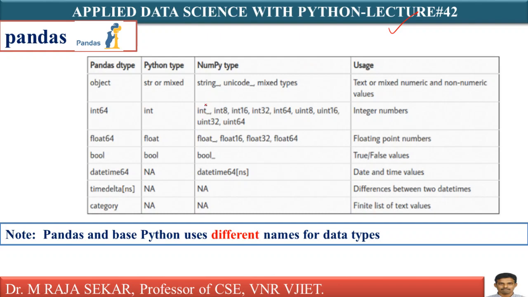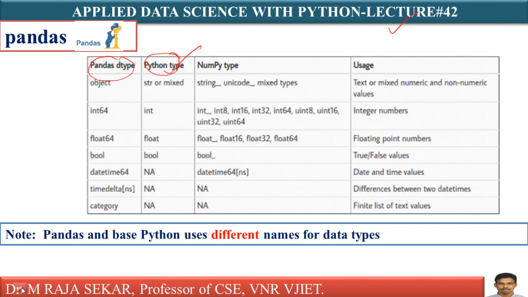In this lecture, we will try to understand the data type of each variable in a data frame, the count of unique data types in the data frame, selecting data based on data type, and a concise summary of the data frame. Before understanding these things, first let me discuss data types in pandas, and even data types in Python. I already discussed Python data types.